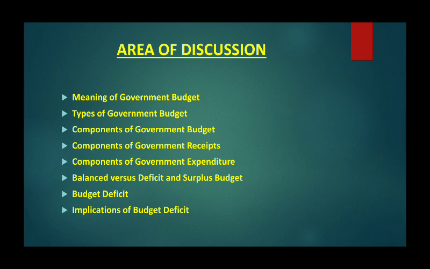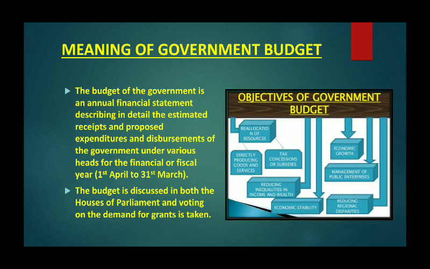So let's start. First of all, what is government budget? Government in every country is required to undertake various economic, social and other activities. It also likes to pursue various policies to achieve certain objectives like economic development, reduction of inequality of income and wealth, etc. So, government has to raise necessary revenue to finance these expenditures.